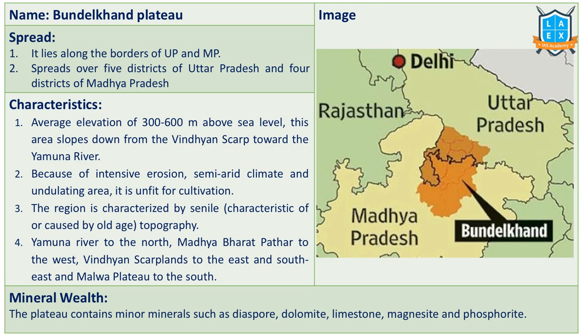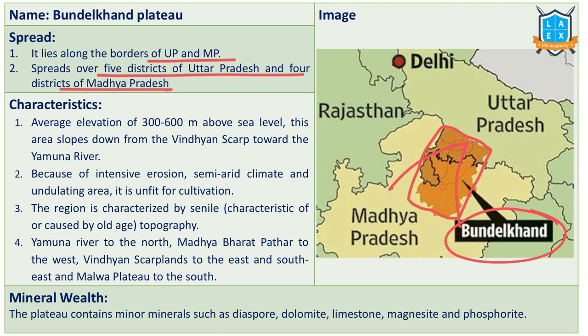Next one is Bundelkhand Plateau. Bundelkhand Plateau is one of the driest plateaus in India. Bundelkhand Plateau has borders along UP and Madhya Pradesh. It is spread over 5 districts of UP and 4 districts of Madhya Pradesh. Recently, this is in news because of this project, the Ken-Betwa river linking project. This particular project is intended to provide water to this Bundelkhand region.